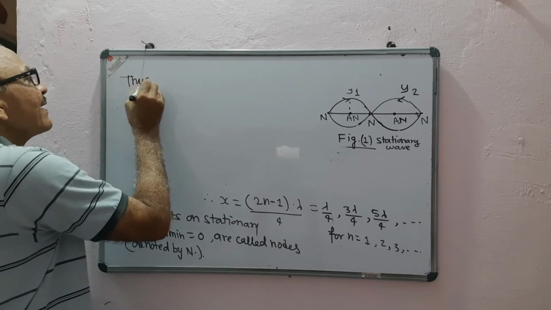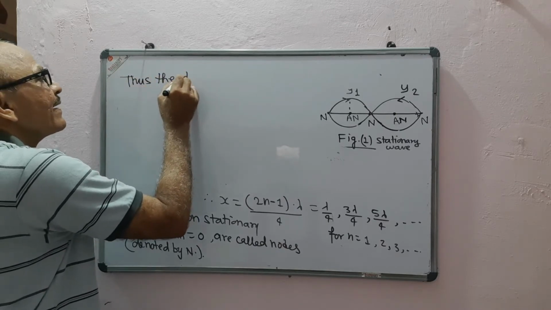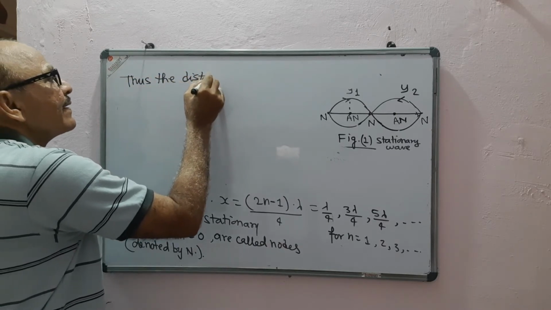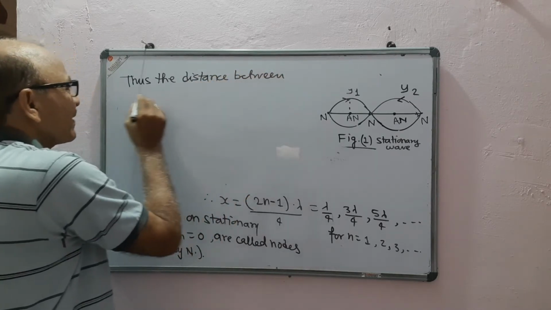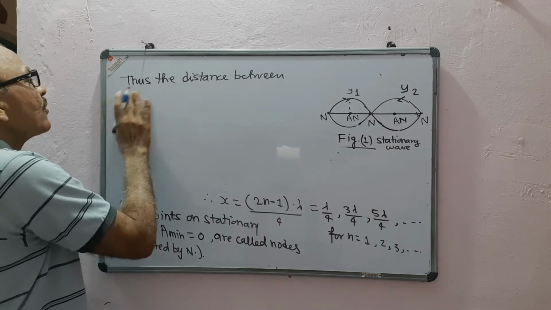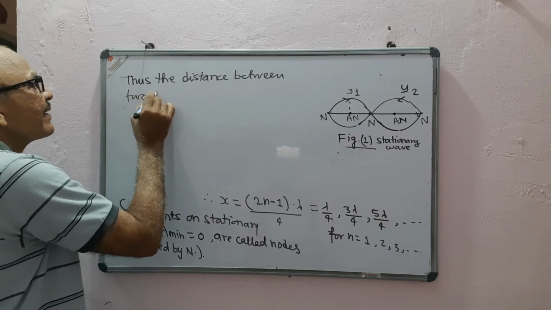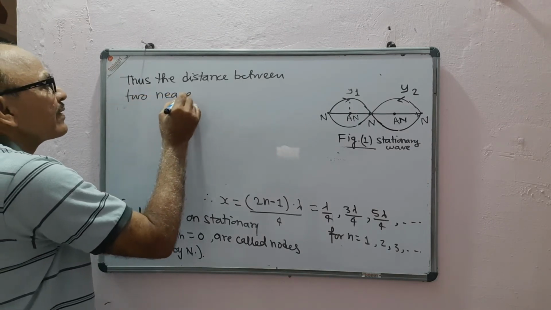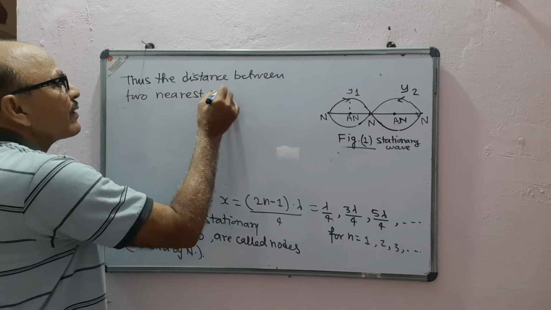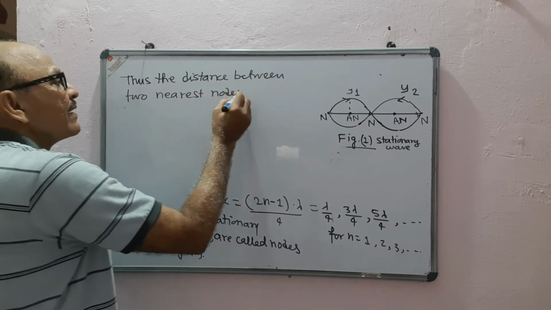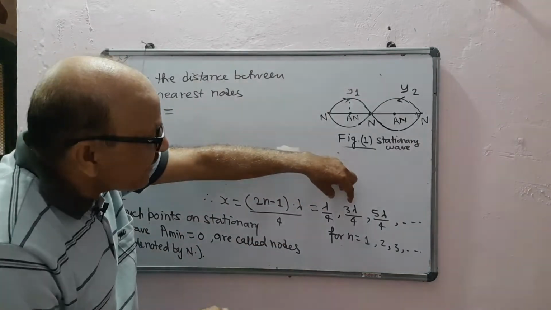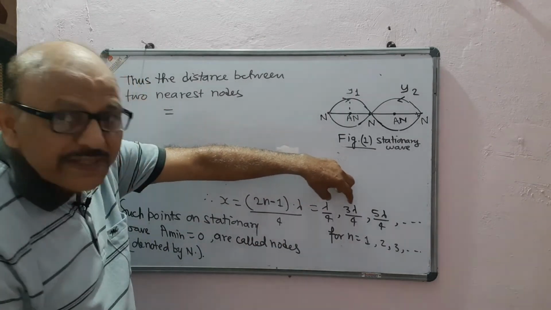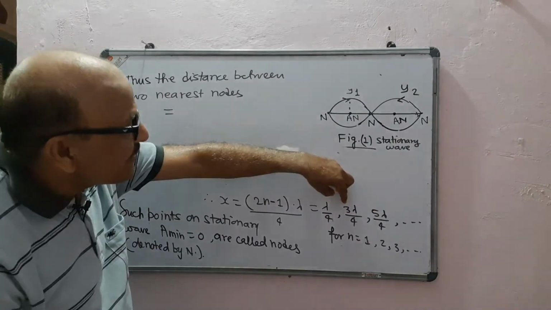Thus, the distance between two nearest nodes is equal to the difference of any two nearest, that is this minus this.